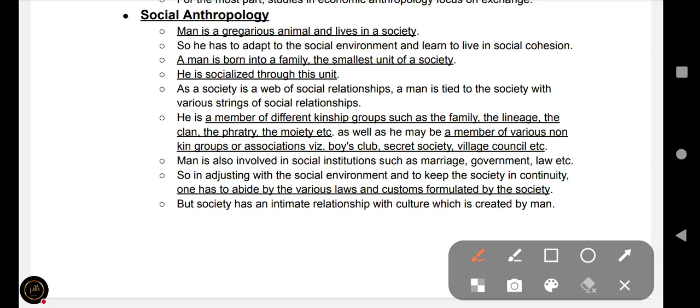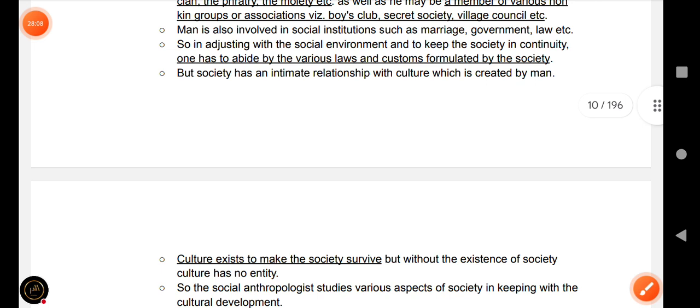And man is a member of different kinship groups such as the family, the lineage, clan, fraternity, moiety, etc., as well as he may be a member of various non-kin groups or associations such as boys club, secret society, village council. Man is also involved in social institutions such as marriage, government, law, etc., in adjusting with the social environment and to keep the society in continuity.